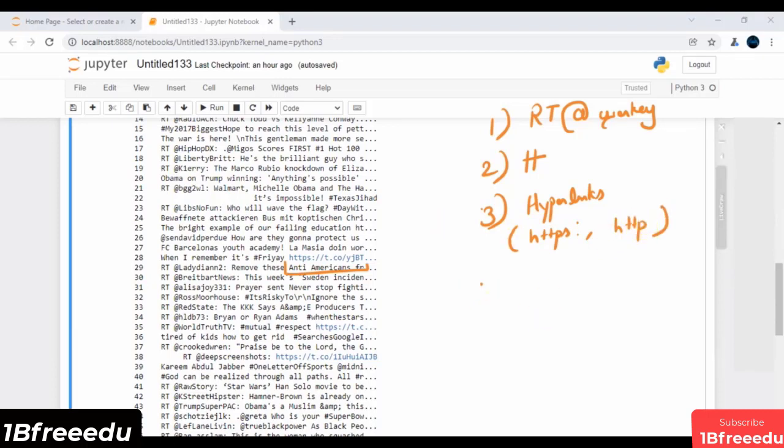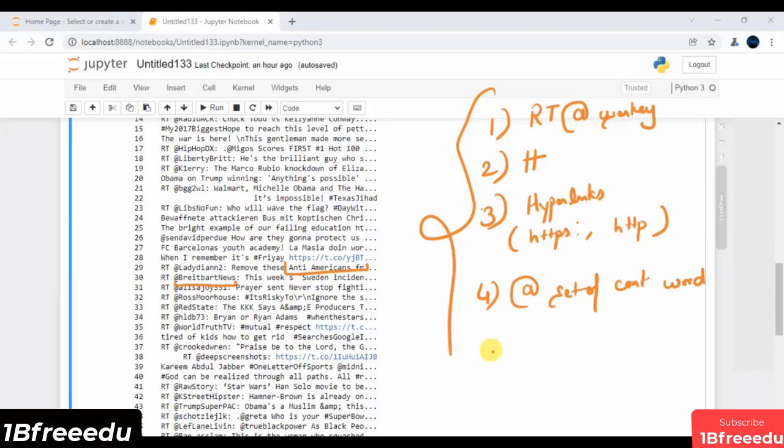The fourth thing is my user mention, which typically begins with this special symbol, followed by some set of continuous words. Again, these are some of the patterns that I have figured out. There can be more patterns. Let's say we can have multiple links or multiple hashtags, or just a single retweet. There can be tons of patterns over there.